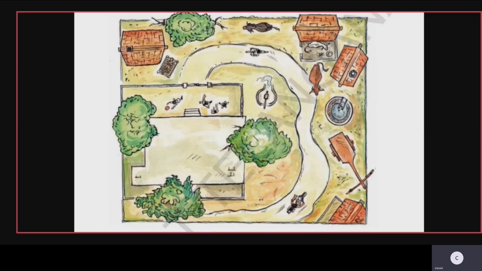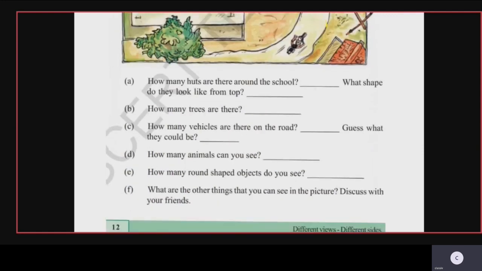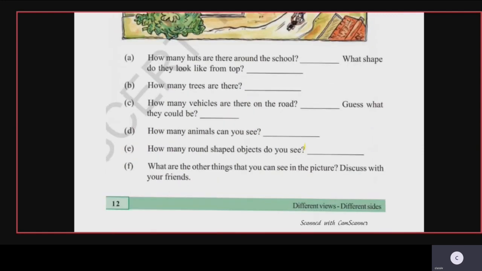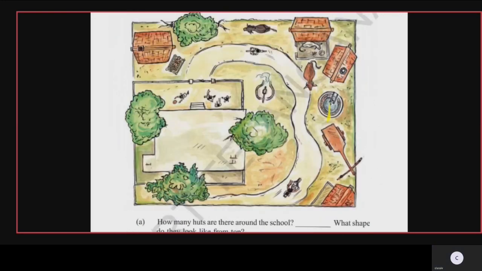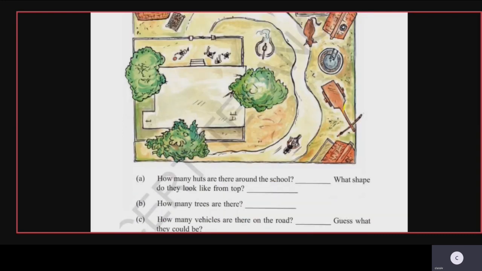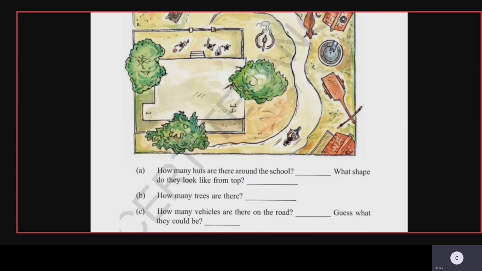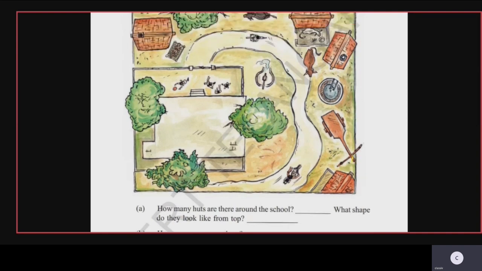Just go through the image. You can see that trees are there, some children are playing, huts are there, a cow is there. So these are the different things here. One man is sleeping there. So from the helipad, these two girls are seeing this village. Now, first question, how many huts are there around the school? So how many huts can you see here, children? See here, 1, 2, 3, 4. 4 huts are there. So the first part of the answer is 4 huts.